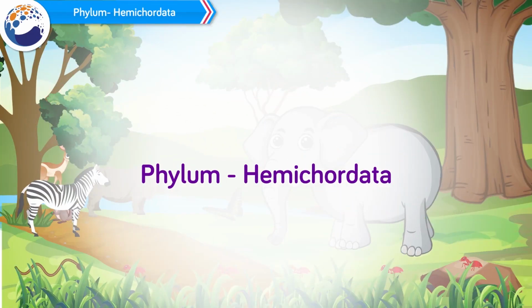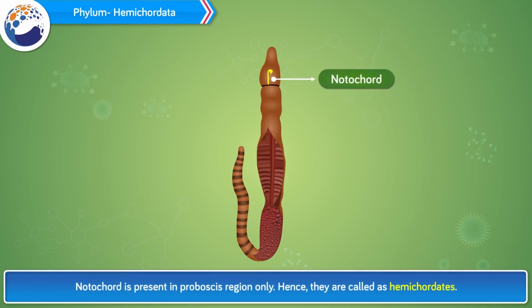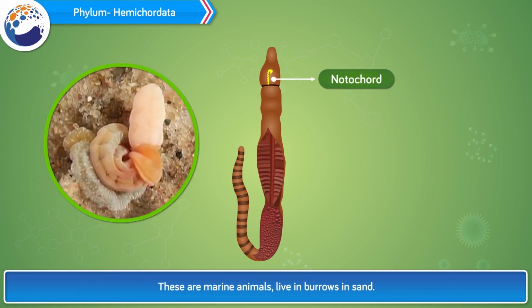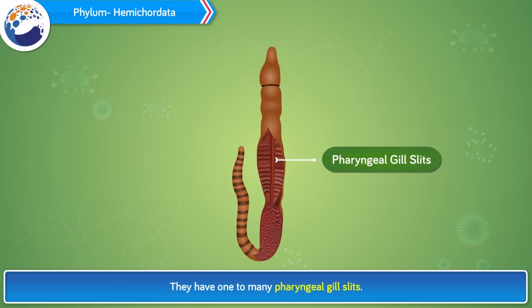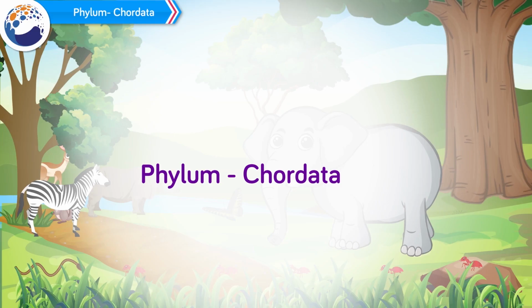Phylum Hemichordata. Body of these animals is divided into three parts: proboscis, collar and trunk. Notochord is present in proboscis region only. Hence they are called hemichordates. These animals are also called acorn worms. These are marine animals, live in burrows and sand. They have one to many pharyngeal gill slits. They are unisexual or some may be hermaphrodite. Example, Balanoglossus, Saccoglossus.